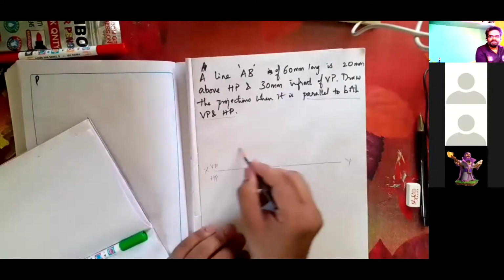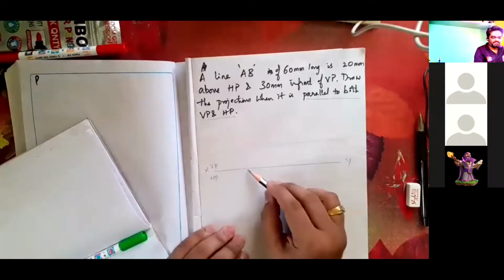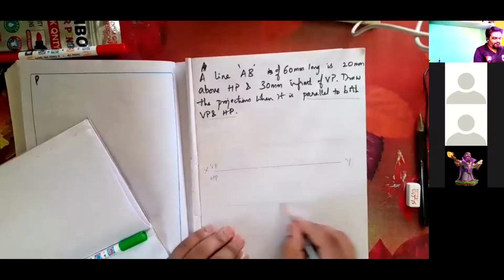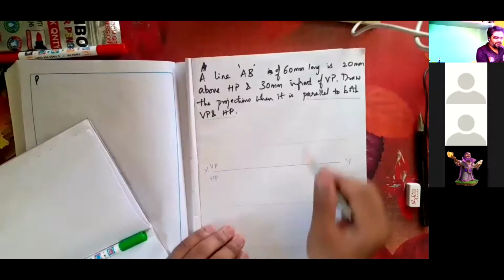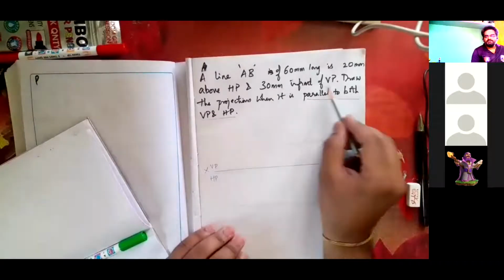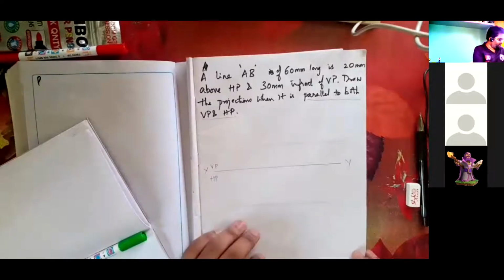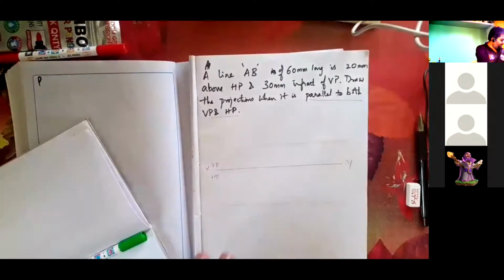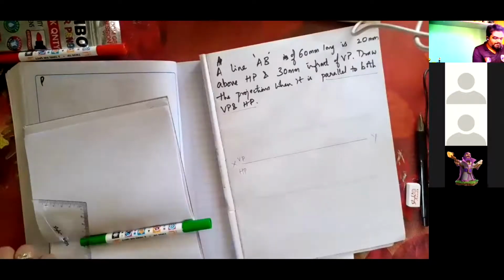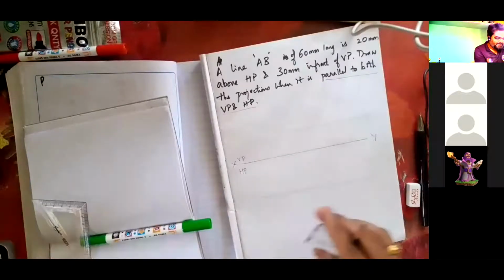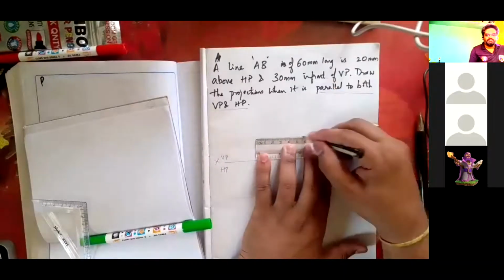First I'm drawing a thin line, and then 30 mm a thin line, because this is an unruled book, and 20 mm and 30 mm is fixed, and it is parallel to both VP and HP. I'll draw a 60 mm line, exactly 6 boxes, and make the line dark for only 6 boxes.